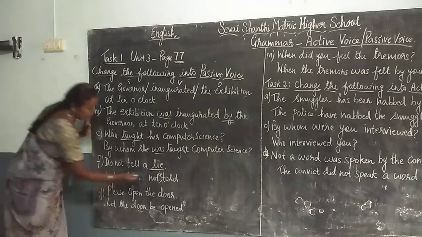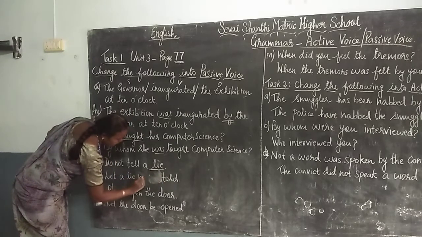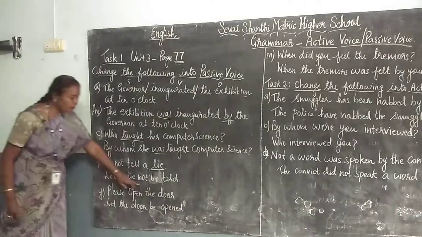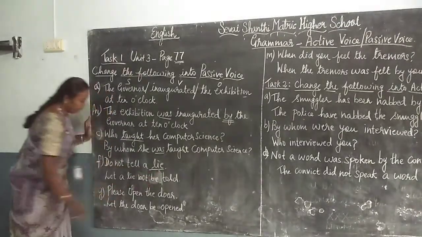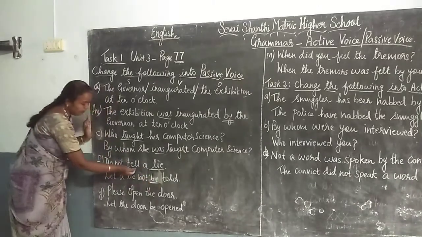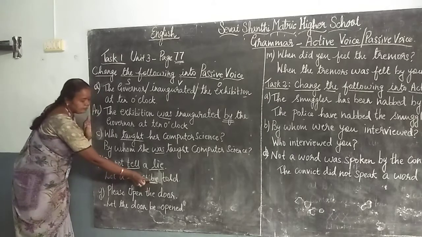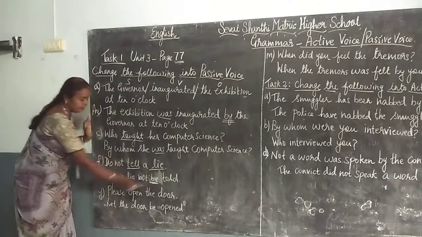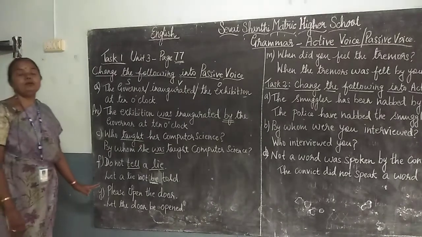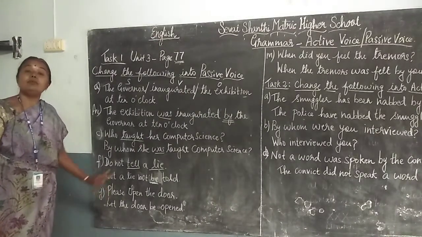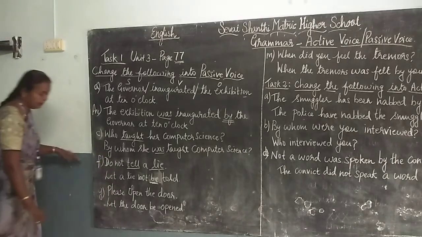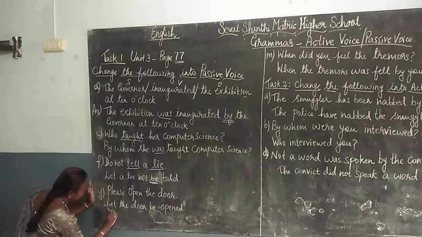You need not put "be" in front of "not", it comes only after "not". Let a lie not be told. Be, so tell, told, told. This "be" form shows that tell is in present tense. Keep it in mind. Next one: please open the door. What type of sentence is "please open the door"? It is a request type of sentence. So here you can write: let the door be opened, or you can also write: you are requested to.